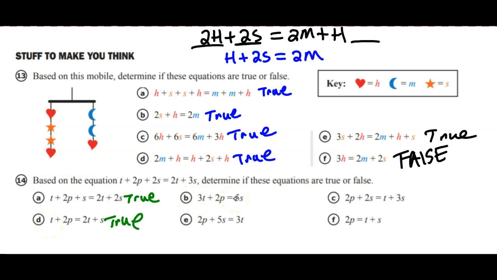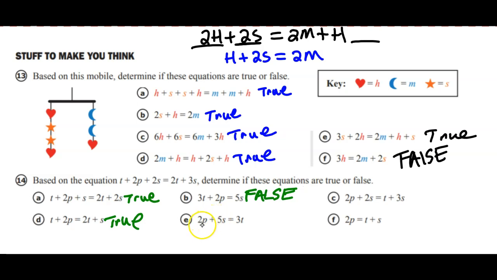For part B, what have we done? We've taken and added 2t to the original. But I don't see where we've added 2t here. I see where we've subtracted 2t. And then we've got 2p still. We've subtracted 2s, but we added 2s over here. So on this one, we're going to say that this is false. We're not keeping the equation in balance. We're not doing the same thing to one side as we do to the other.